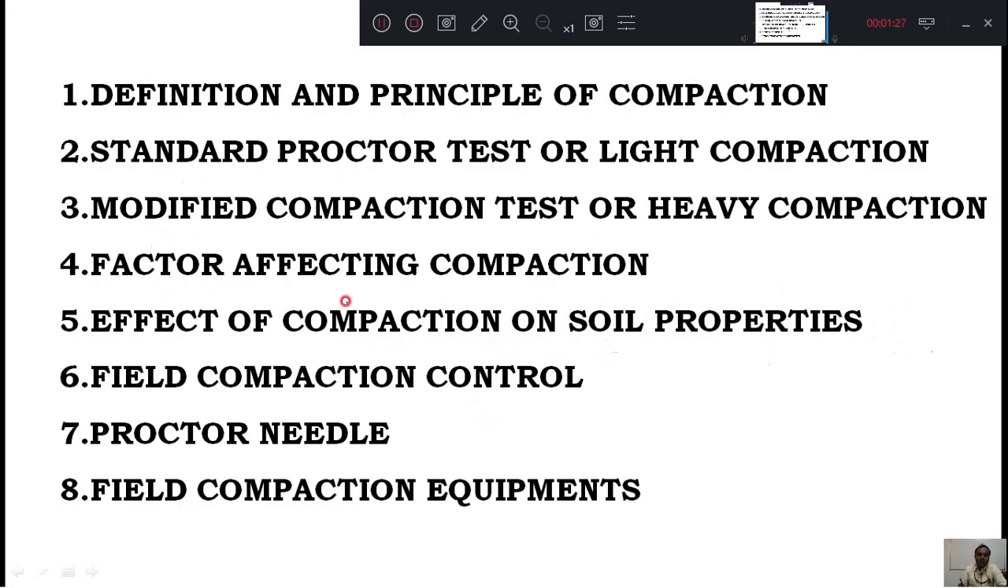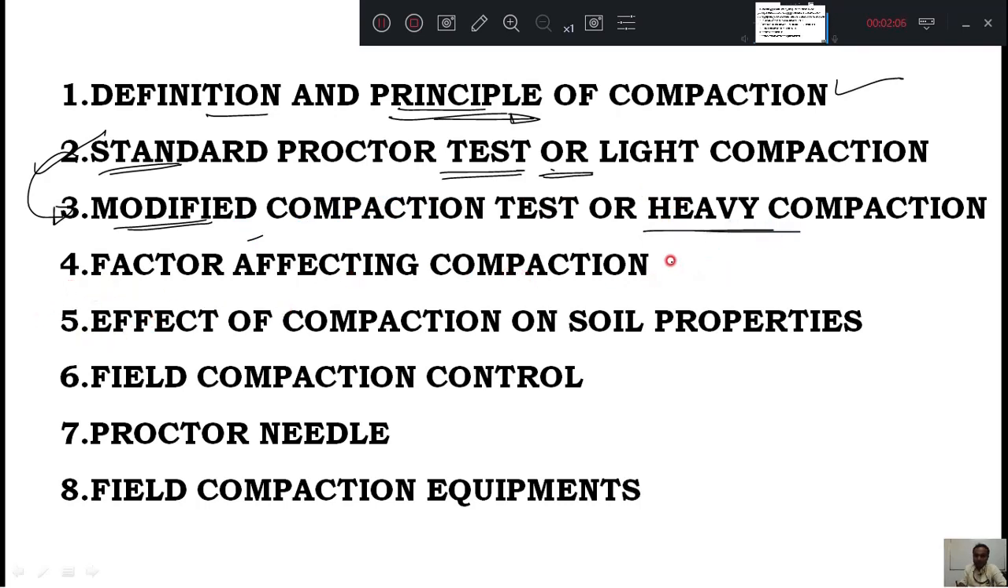Going to the syllabus, in this chapter we are going to cover the definition and principle of compaction. That is, what the definition indicates, and the principle, based on what principle compaction works. Then, the standard Proctor test and light compaction, the laboratory determination of compaction, that we will study. After that, the standard Proctor test is modified into some higher specifications, which is called the modified compaction test, also called heavy compaction. Then, factors affecting compaction: what are all the factors which affect compaction.